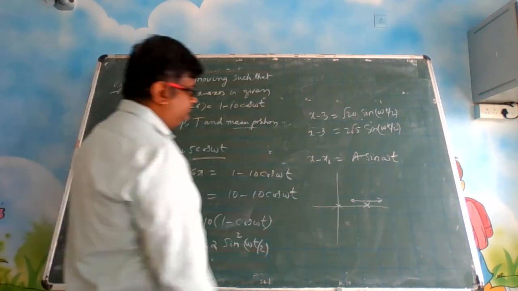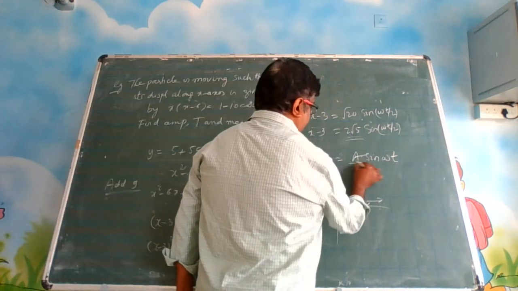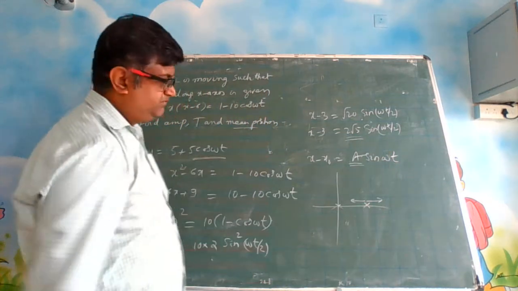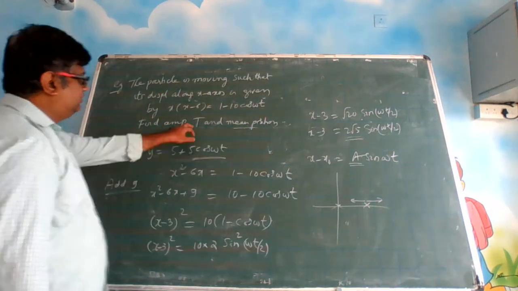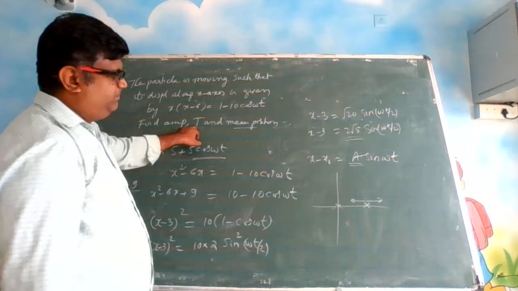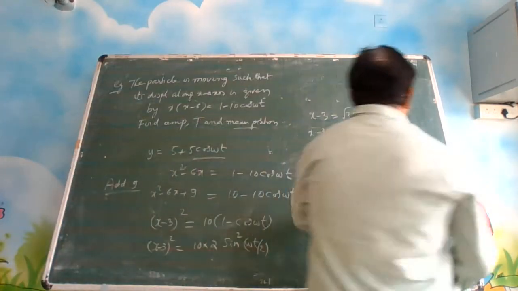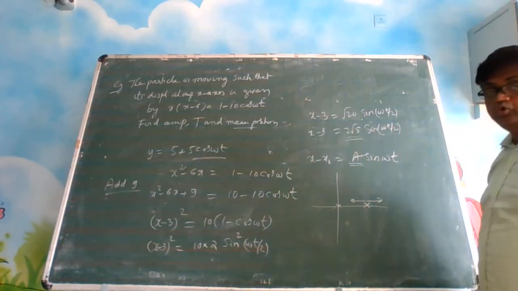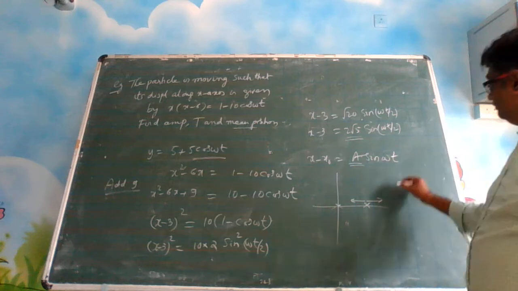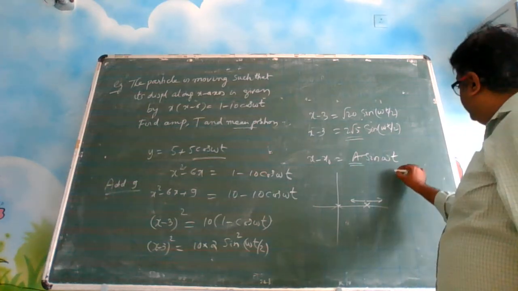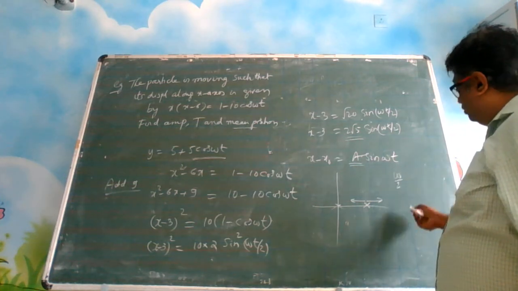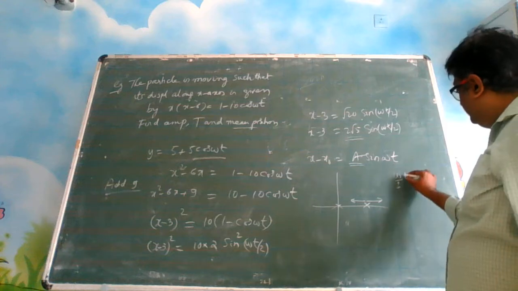Now amplitude. Now compare these two equations. Amplitude is 2 root 5, and he has asked you the time period. So here you got omega t by 2, isn't it? So we are going to write it as omega by 2 into t.